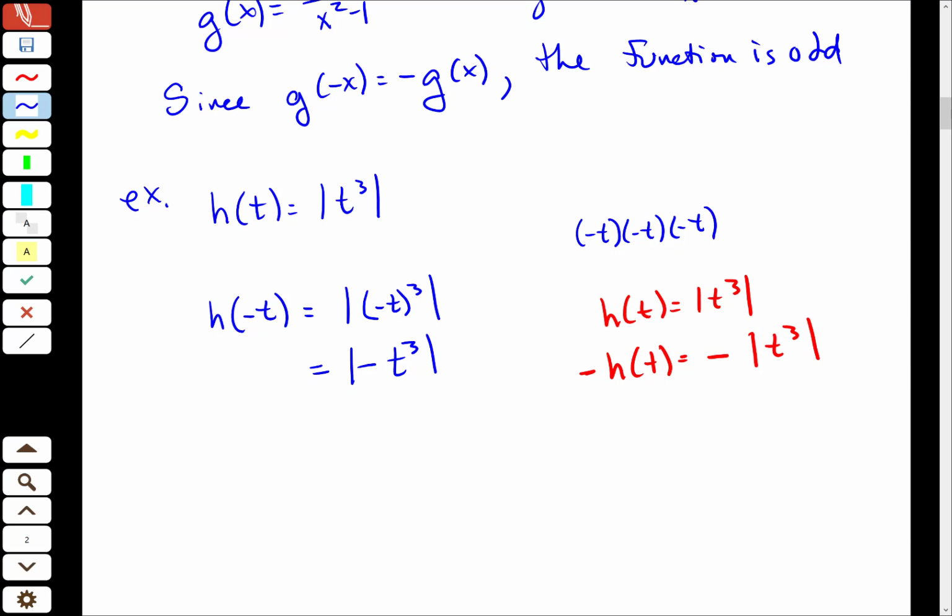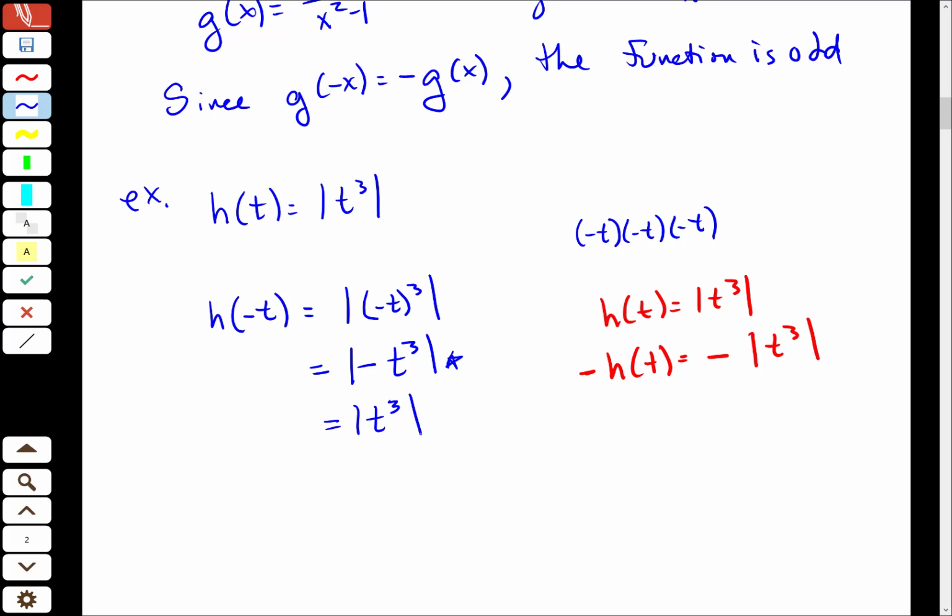Okay, so one question is, does the negative just pull out of the absolute value? That is not true, because right now what's on the right side of my equation is definitely a positive number. So the reality is, if I take t and cube it and it becomes negative, when I pull it out, that's the same thing as just t cubed.